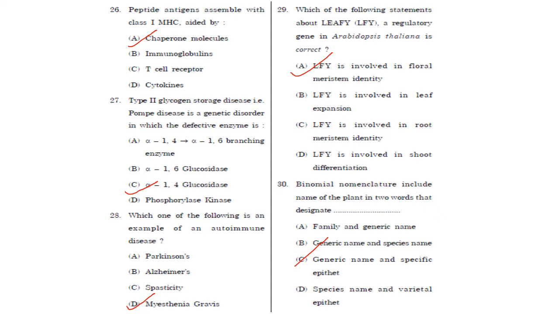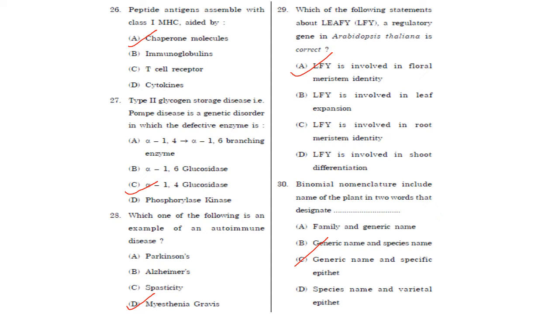Then next one. Type 2 glycogen storage disease, that is Pompe disease, is a genetic disorder in which the defective enzyme is. So it is an autosomal recessive metabolic disorder and it damages the muscles and the nerve cells. It is caused due to deficiency of lysosomal acid alpha glucosidase enzyme, which is responsible for the cleavage of alpha 1,4 and alpha 1,6 glycosidic bonds of glycogen to glucose. So the answer here is option C, that is alpha 1,4 glucosidase.